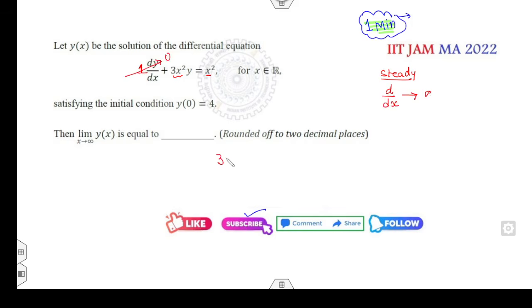The required expression becomes 3x square y is equal to x square. Now you can see if I cancel the x square, the right hand side is finite.